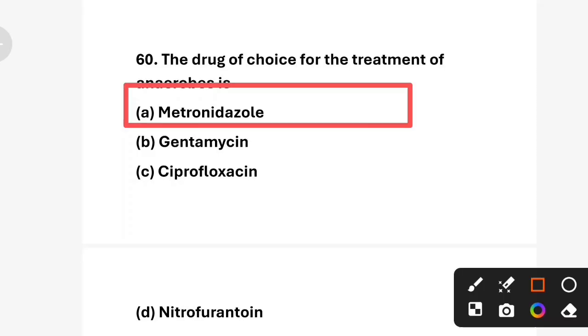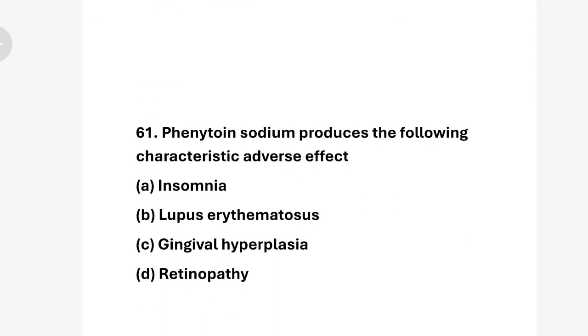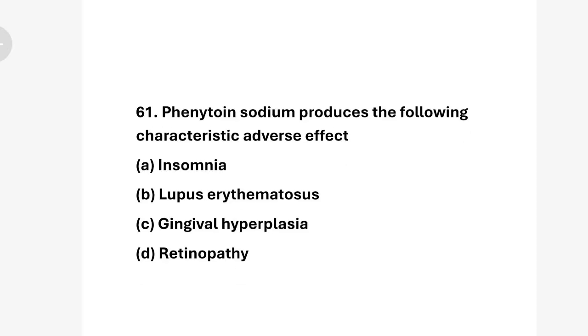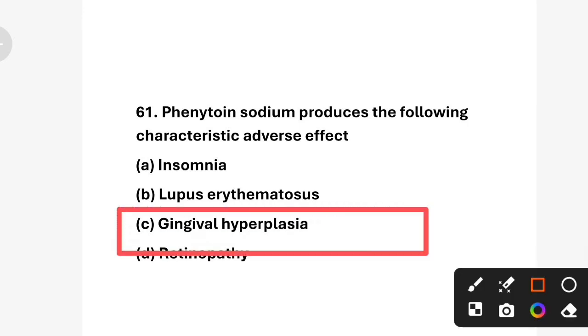Next question. Question number 61. Phenytoin sodium produces the following characteristic adverse effect. Option A, insomnia. Option B, lupus erythematosus. Option C, gingival hyperplasia. And option D, retinopathy. So the correct answer is option C, gingival hyperplasia. Phenytoin sodium is an anti-epileptic drug used to treat seizures. In insomnia, phenytoin can sometimes cause drowsiness, not insomnia.